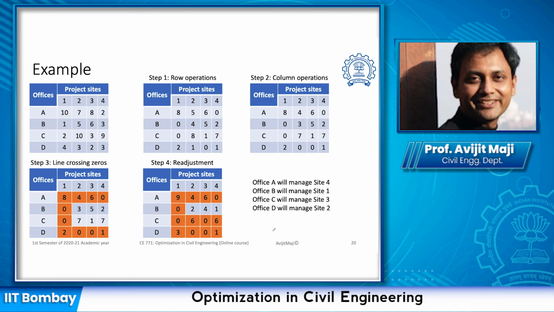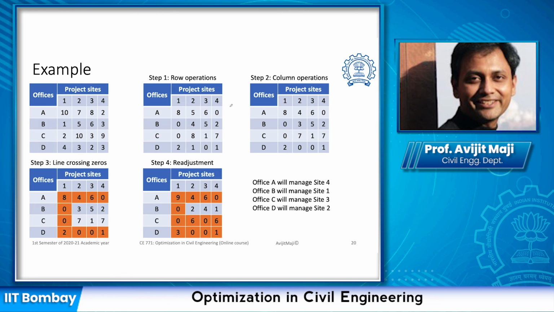So here is an example where we are using the assignment problem. We have offices A, B, C and D, and we have project sites 1, 2, 3 and 4. So we need to find out which office is going to look after which project site. And here is the cost matrix from a particular office to the project site, the transportation cost or operation cost, you can say.